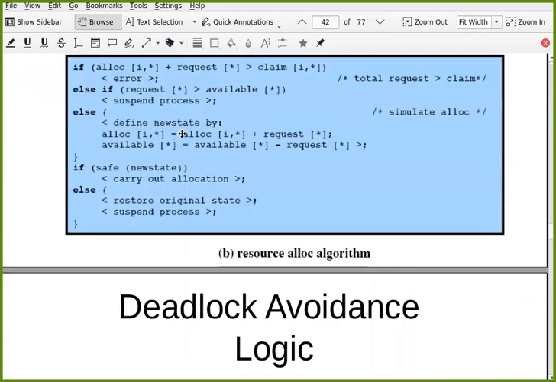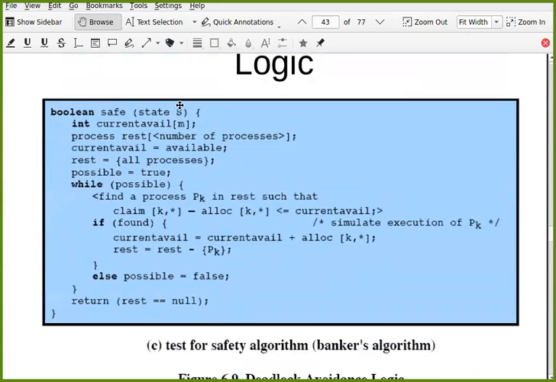So when you want to find out whether it is safe or not, state S is there. Now you check, you have this currently available. Then how many requests are still left for that process?